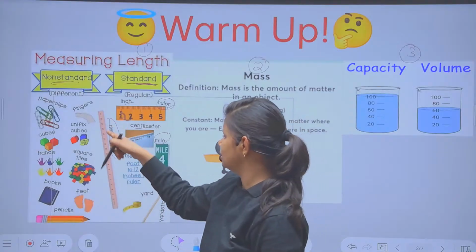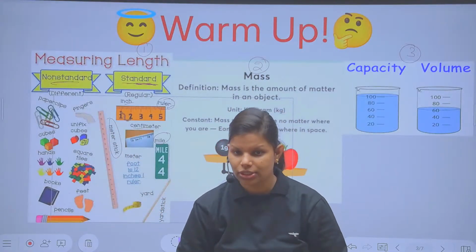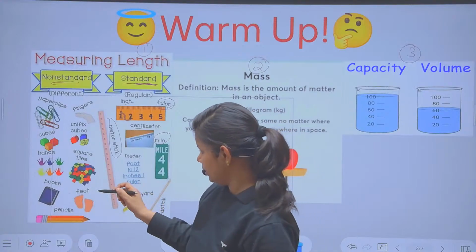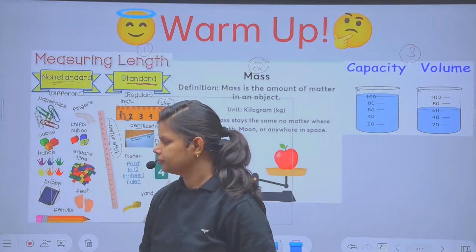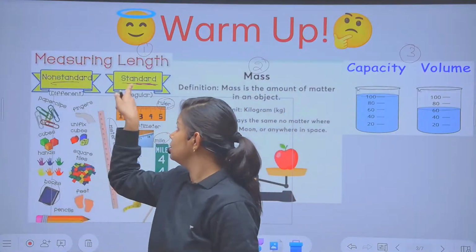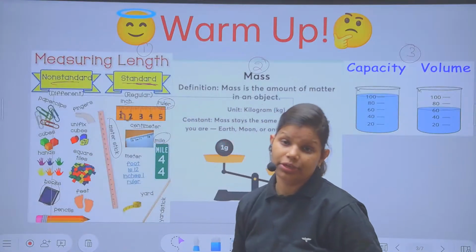These are standardized lengths which have certain units. If somebody asks you the length of this book, then it is your standard one. Clear? So to measure the length, we are using different units.